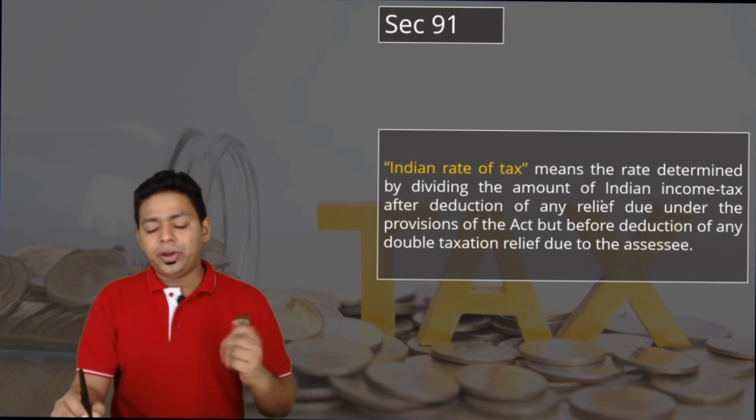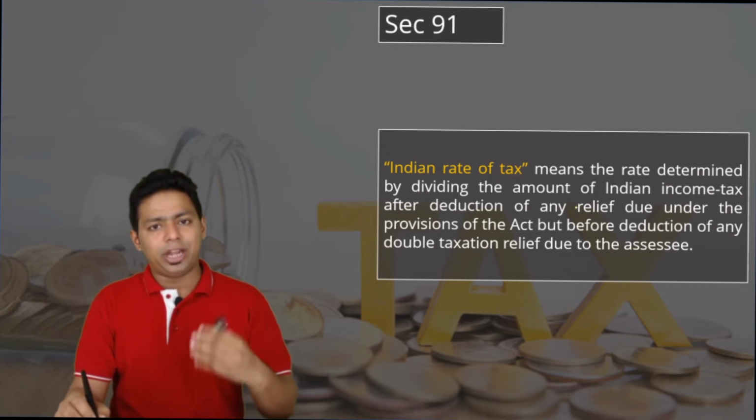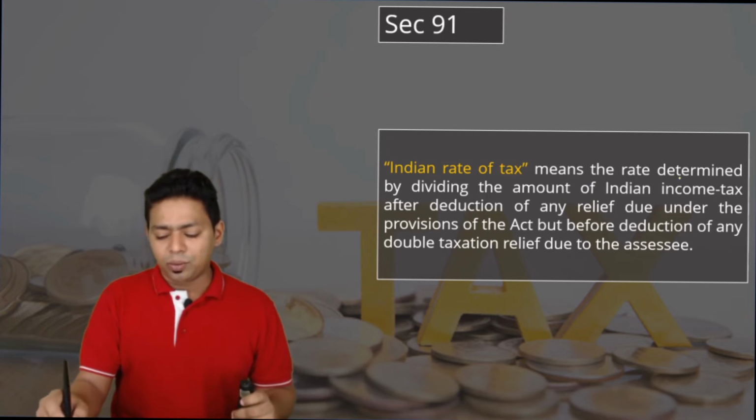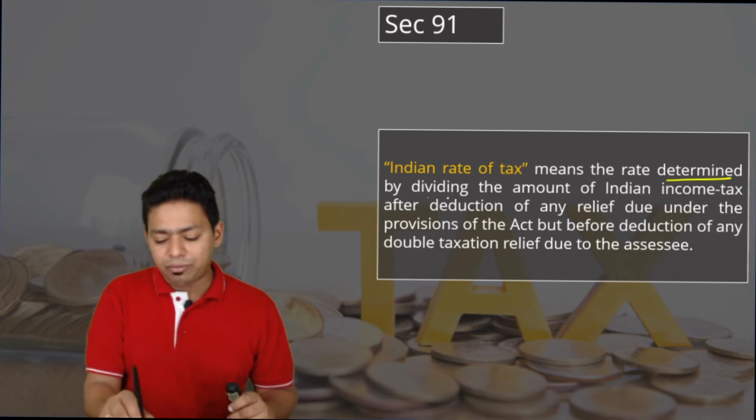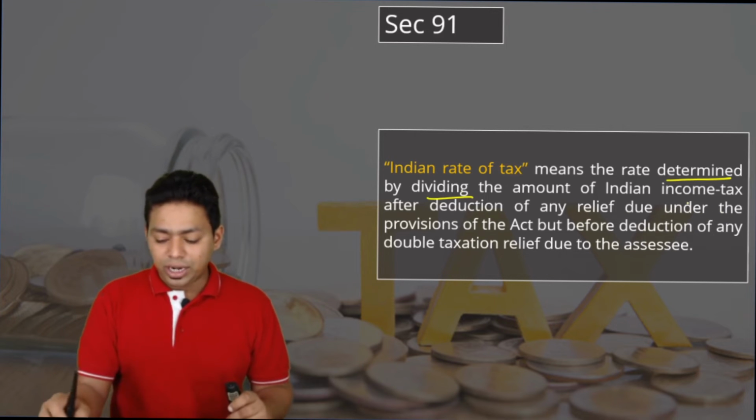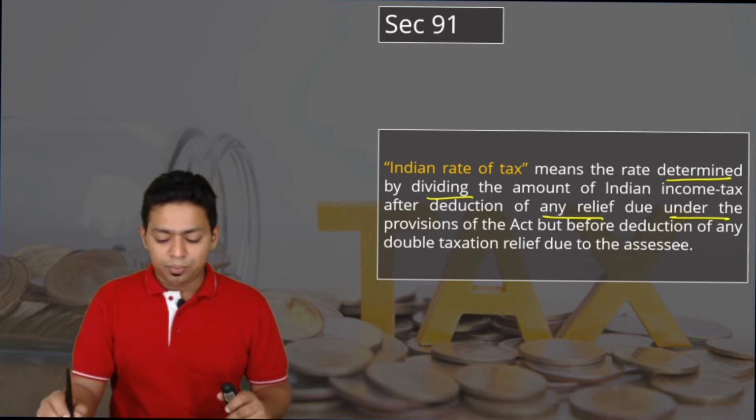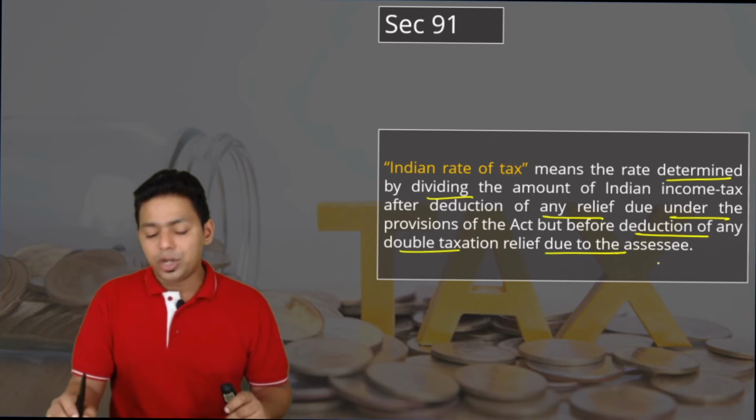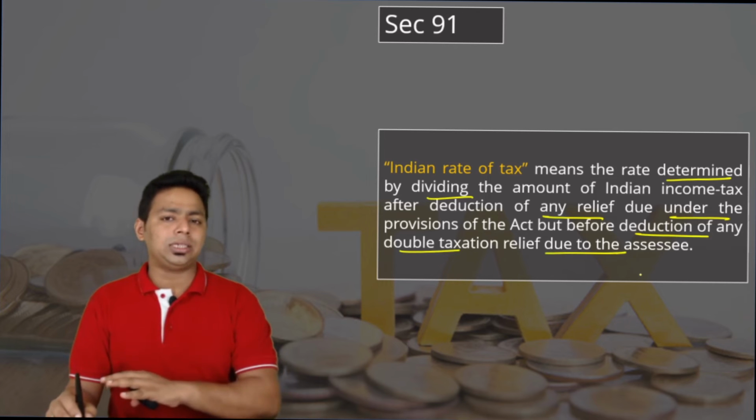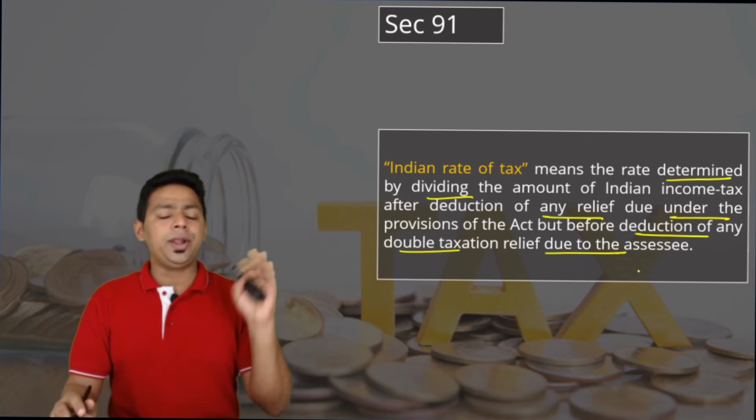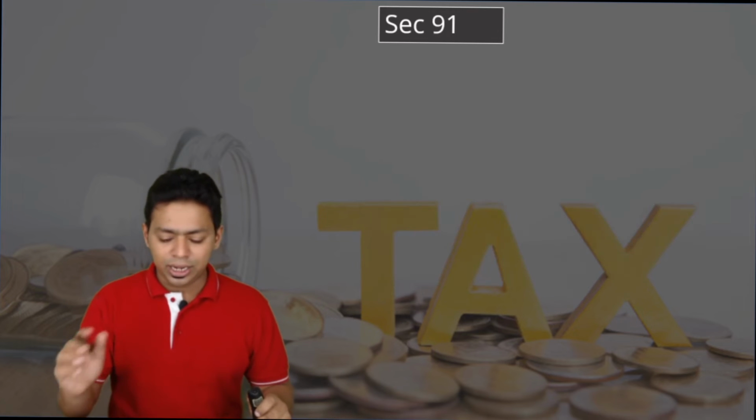Sir, what do you mean by the Indian rate of tax? Only income tax, or will it include surcharge and cess? So it will include surcharge and cess also. Indian rate of tax means the rate determined by dividing the amount of Indian income tax after deduction of any relief due under the provisions of the Income Tax Act, but before the deduction of any double tax relief due to the assessee. That means ignore the double tax relief and take all the possible relief, and then you compute the tax. According to that, you have to determine the Indian income tax.